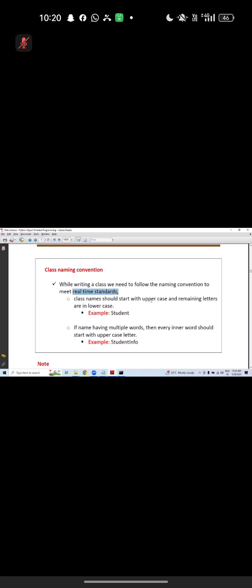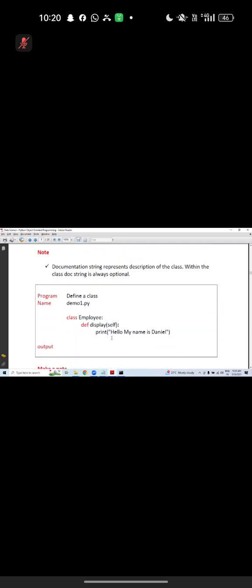Class name should start with an uppercase letter and the remaining letters are lowercase, exactly like Student, with S capital. If the name has multiple words, then every nested word should start with an uppercase letter. S is capital, I is capital. I can continue to the next point.